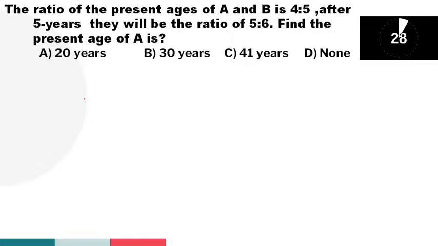For example, a question like this: the ratio of the present ages of A and B is 4 is to 5. After 5 years, the ratio will be 5 is to 6. Find the present age of A.